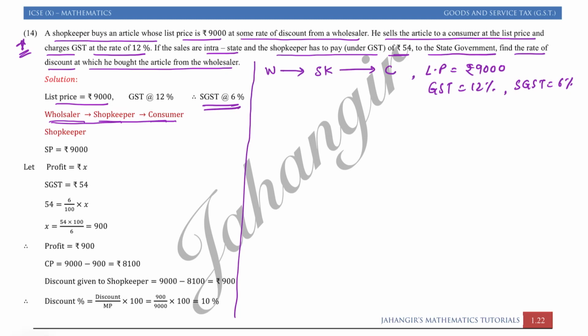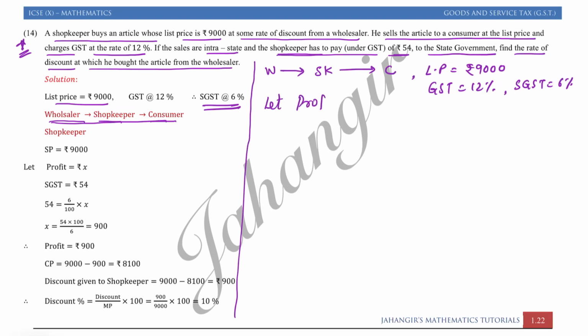Now what they say: he sells the article to the customer at list price and charges GST. If the sales are intrastate, the shopkeeper is paying rupees 54 to the state government. Means the shopkeeper's tax liability to the state government is rupees 54. So we know the shopkeeper is the middleman, and the middleman pays tax on the profit. So I can say let